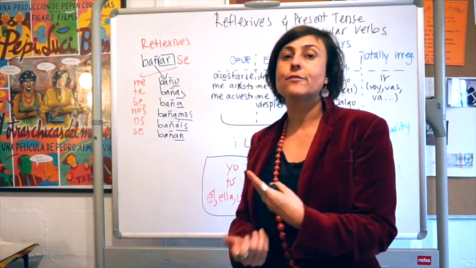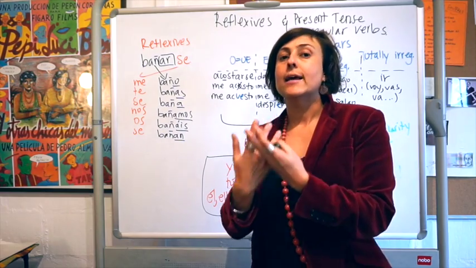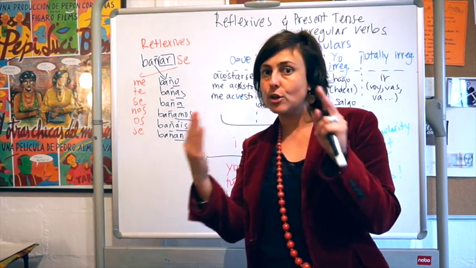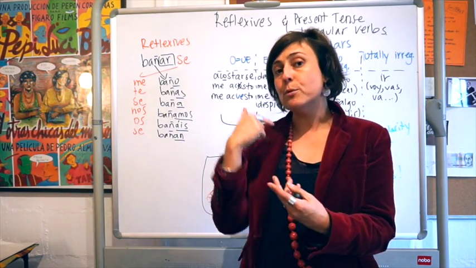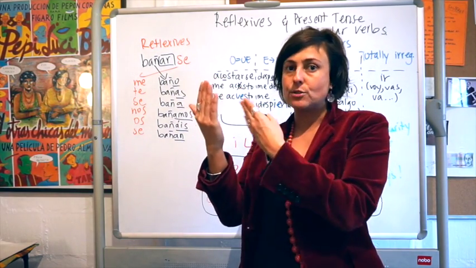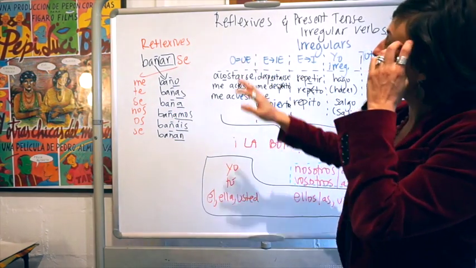Remember that reflexive verbs are verbs where the action comes back to the person expressing the sentence. Alright, it's not like I shower a child, I shower myself. It's like a boomerang action or like a mirror. That's what is called reflection, reflexive from reflection, right? So that's the reflexive verbs.